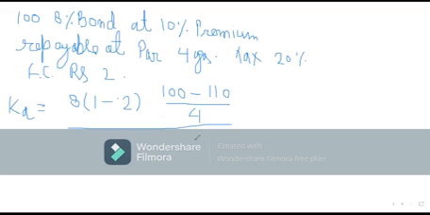Upon average capital, which is 100 plus 110 divided by 2, equal to 6.4. Sir, there will be flotation cost also, 110 minus 2. Yes, flotation cost will also be there, 110 minus 2, that is 108, right?